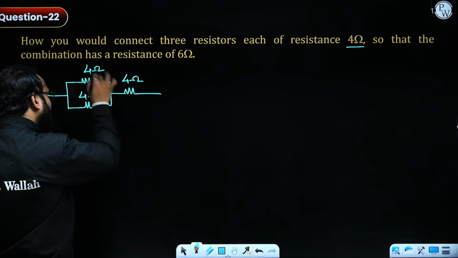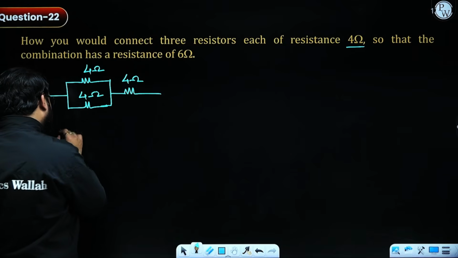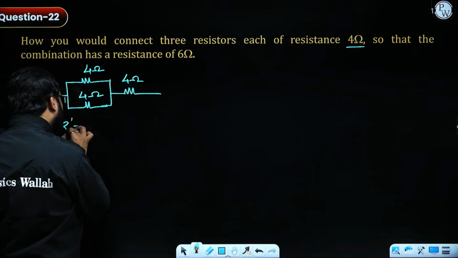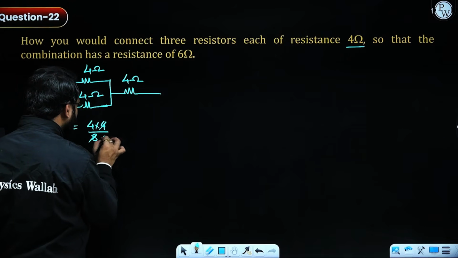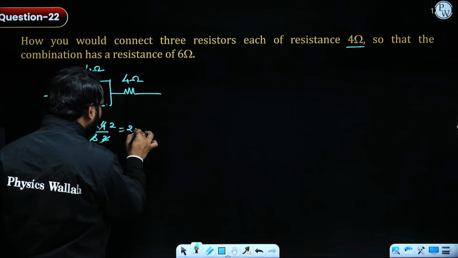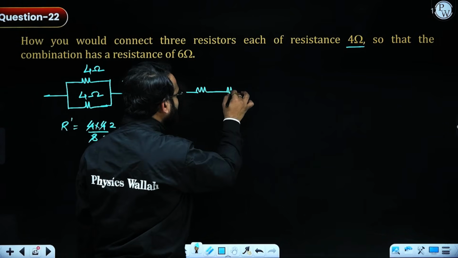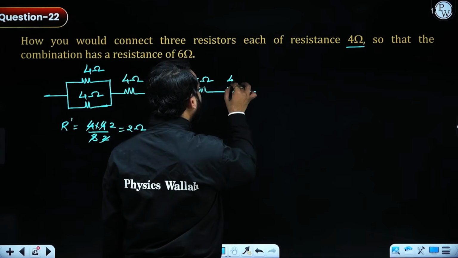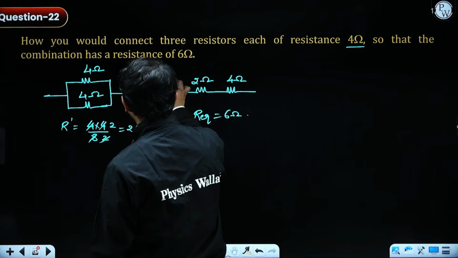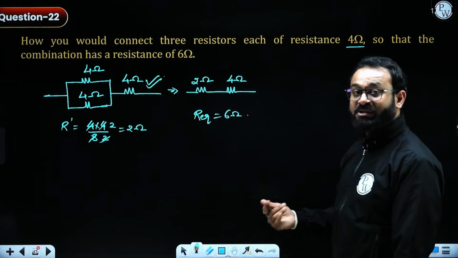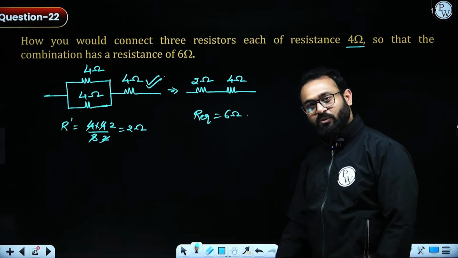If I calculate the equivalent resistance of this parallel 4 ohm and 4 ohm, what will I be getting? Tell me fast. R dash will be coming out as 4 multiply 4 divided by 8, on cancelling, 2. So I will be getting 2 ohm. So if this combination is giving 2 ohms, this is 4 ohm, so R equivalent is 6 ohm. So this is the correct method of connecting the 4 ohm resistors so we can get the equivalent resistance as 6 ohm.